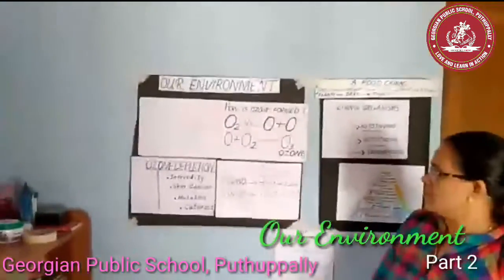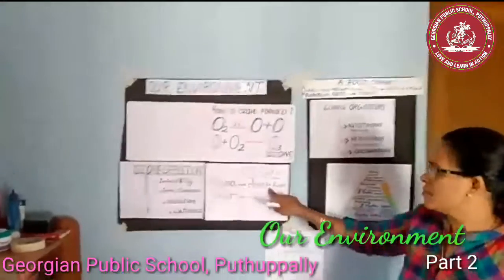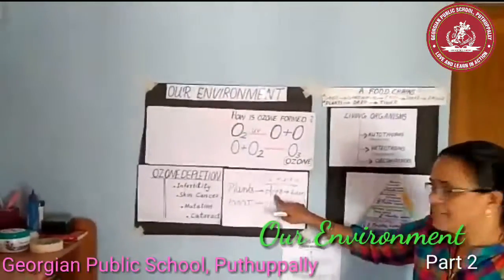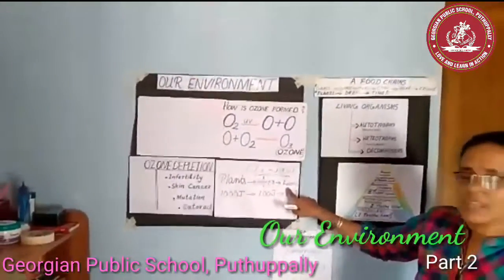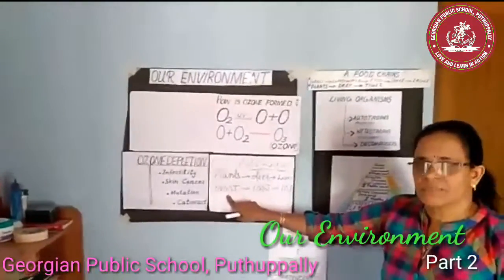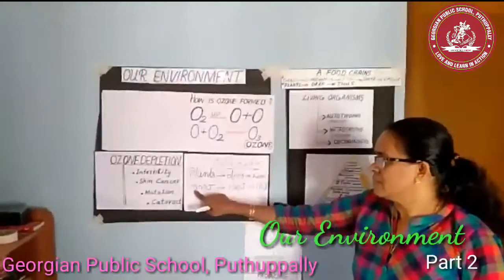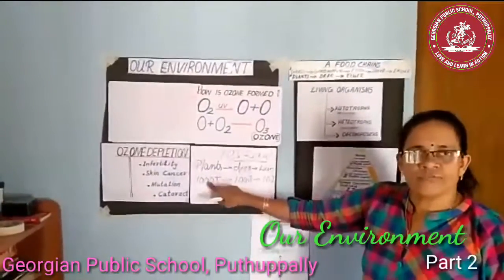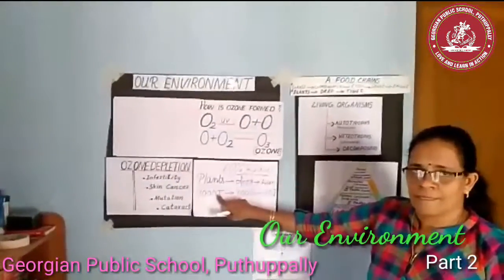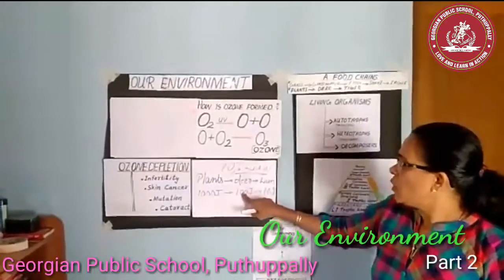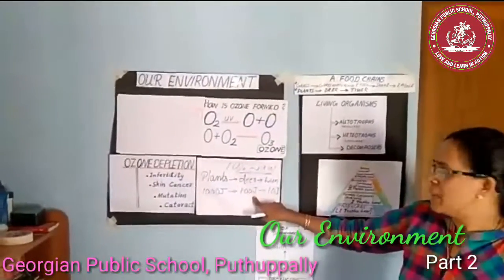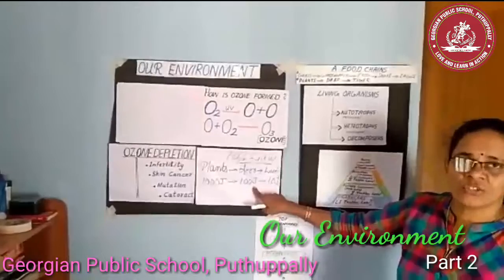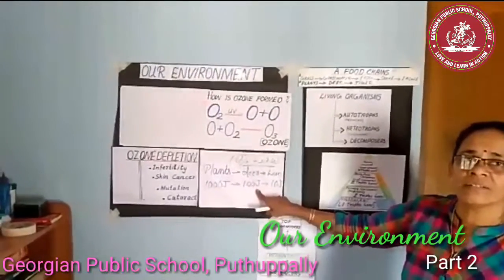For example, if we consider a food chain, plants, deer, lion. Suppose plants are having 1000 joule of energy, only 100 joules will be passed to the next trophic level, that is deer.